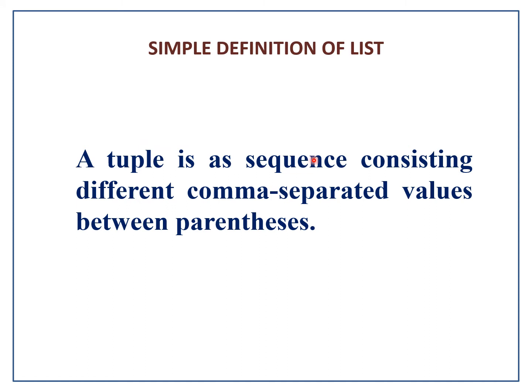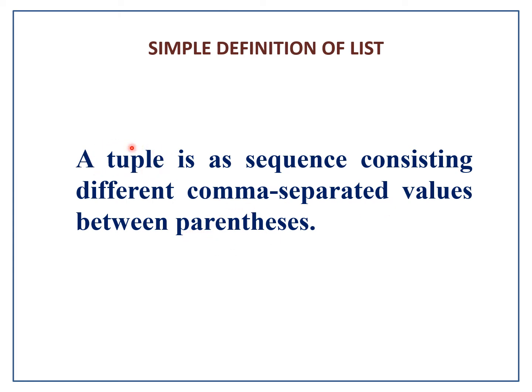So the simple definition of a list is a sequence consisting of different comma separated values between square brackets, whereas the simple definition of a tuple is a sequence consisting of different comma separated values in between parentheses.